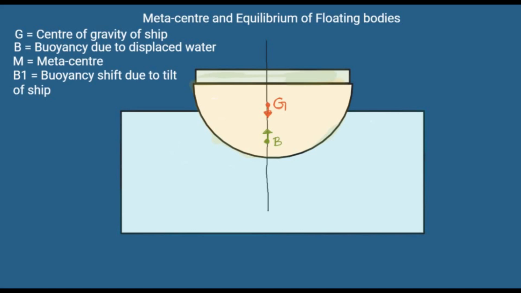Density of water is 1 gram per centimeter cube or 1000 kilograms per meter cube. An object will sink or float in water depending upon its own density. If the density of an object is greater than the density of water, it is going to sink. And if an object's density is lesser than the density of water, it is going to float.